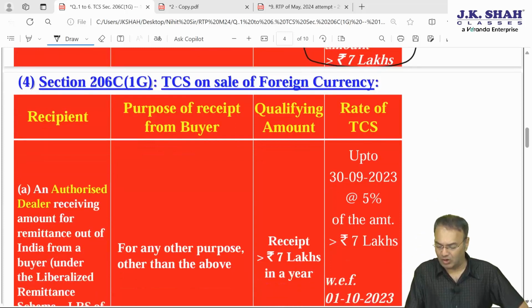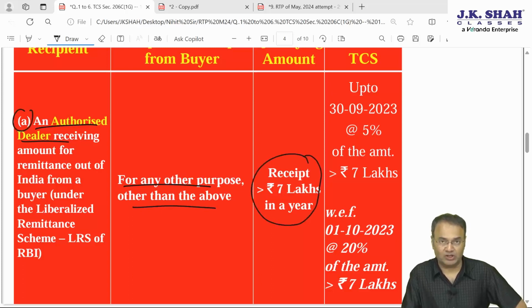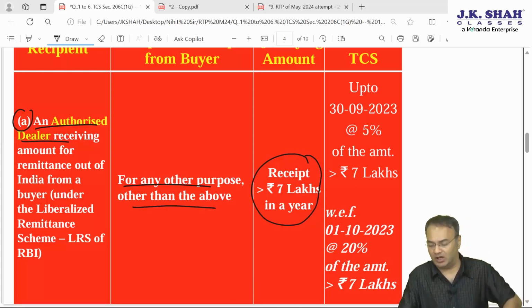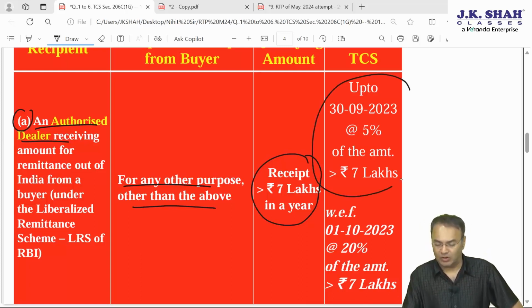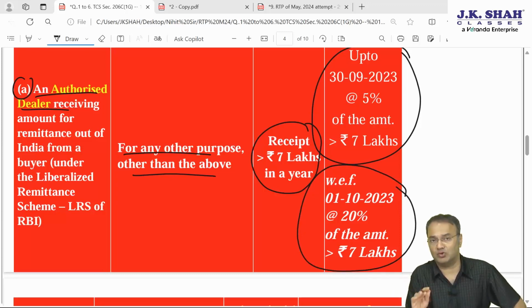And in case you are buying, clause B, in case you are buying from authorized dealer for any other purpose other than the above, clause A only, first 7 lakh no TCS. You are buying not for medical or you are not buying for education, nor are you buying for purchase of OTPP, you are buying for any other purpose, maybe for gifting purpose or investment purpose, then up to 30th September 2023, it was 5% of whole amount. 1st October 23 onwards, first 7 lakh no TCS, above 7 lakhs it will be 20%.